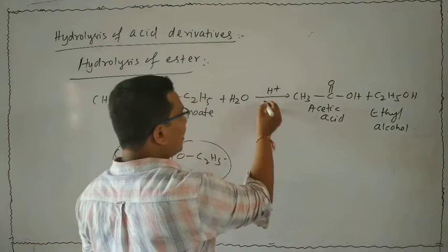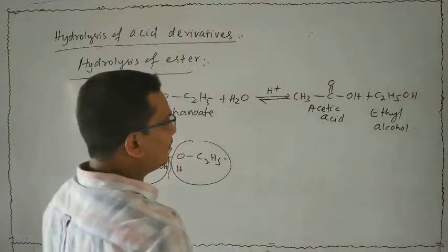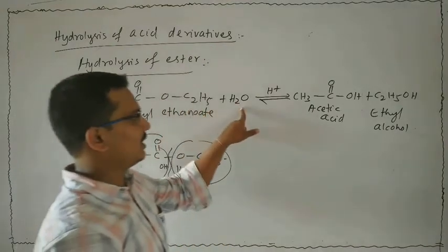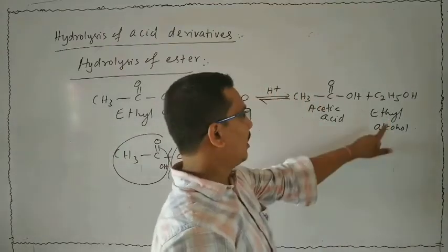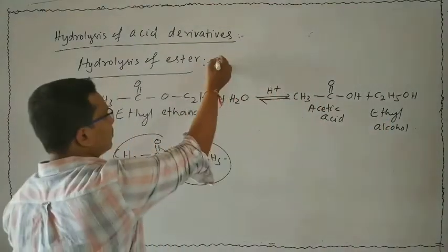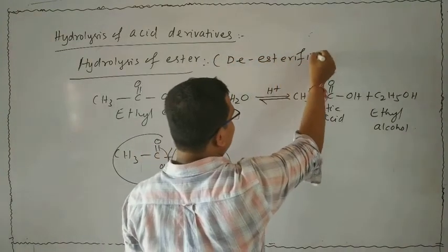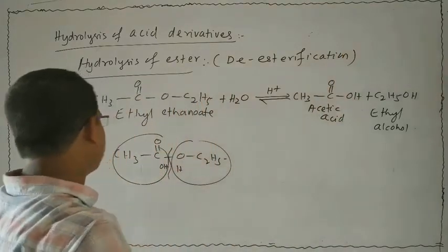It is a reversible reaction, so what will be the statement? When ethyl ethanoate undergoes acid hydrolysis, then acetic acid is formed with ethyl alcohol. This is also said to be deesterification. Let me explain another example.